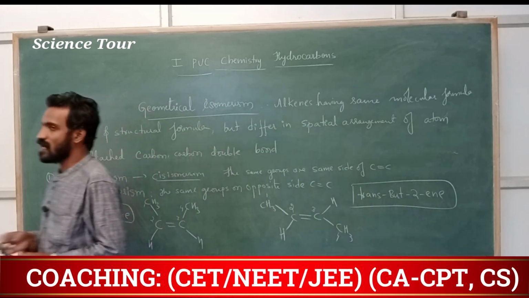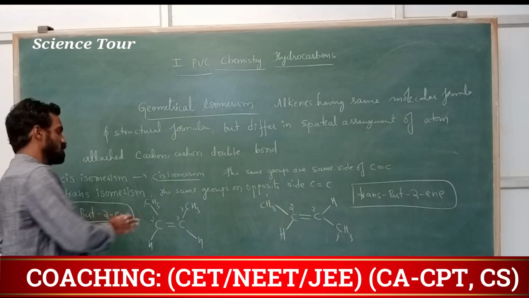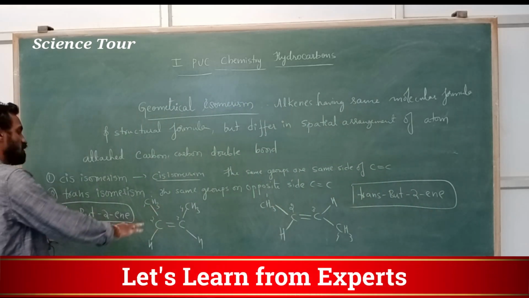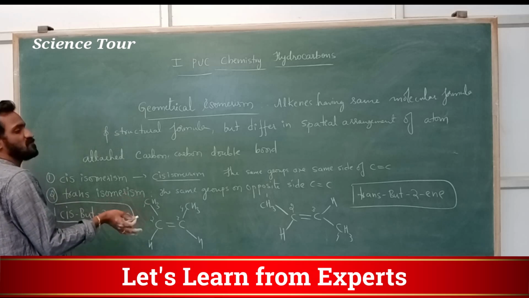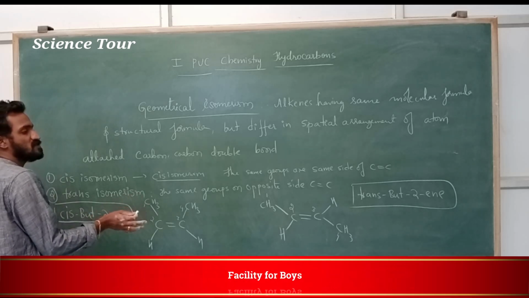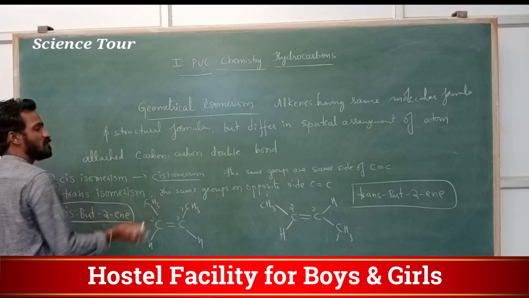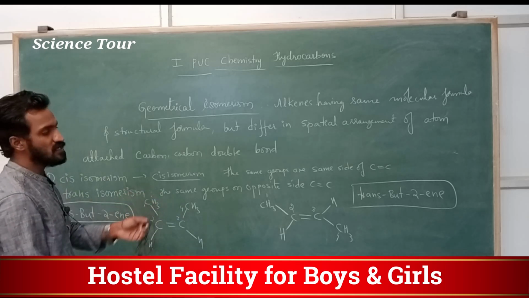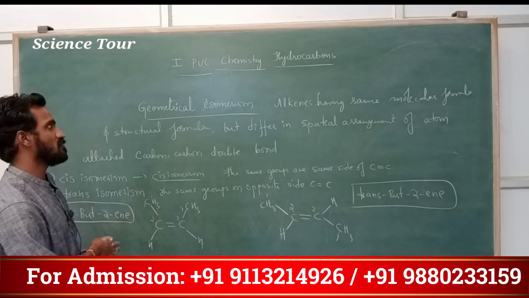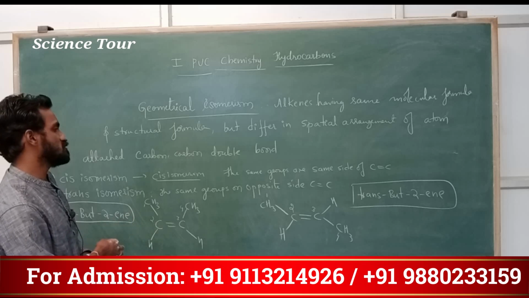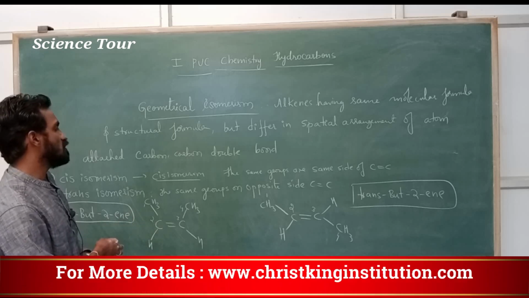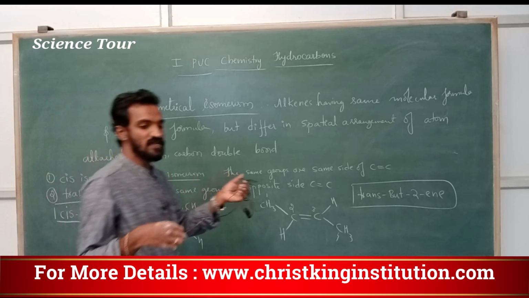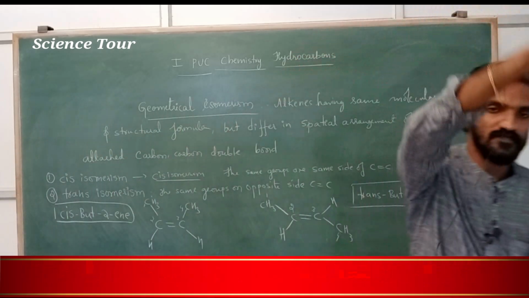These two are different conformations. Cis conformation, trans conformation. In these two, the only difference is that in cis the same groups are on the same side of the carbon carbon double bond. In trans the same groups are on opposite sides of the carbon carbon double bond. My dear students, please note down. Here this is an example for geometrical isomerism.